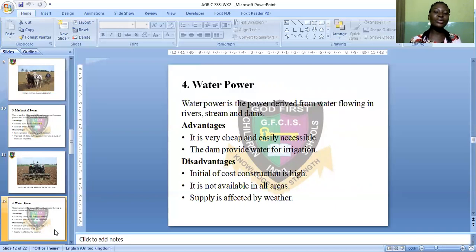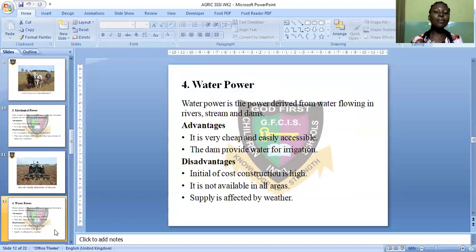And we can get water from streams, from rivers, and from dams. And these dams are employed for artificial irrigation. Now, let's take a look at the advantages of water power. One, it is very cheap and easily accessible. If you have a river around, you can construct your dam. So water power is very cheap and easily accessible.